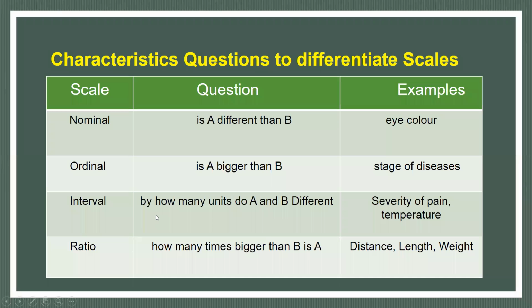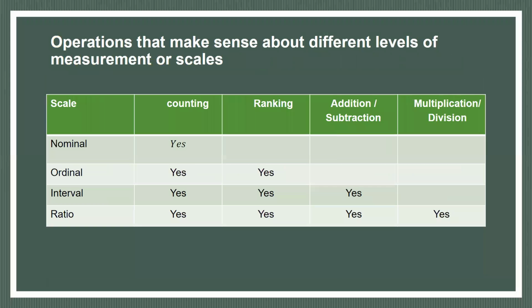Then in the interval scale, by how many units do A and B differ? The difference between two points is measurable here, just like temperature, but the zero or origin point is not there. And fourth, the ratio scale: how many times B is bigger than A, for example distance or length.